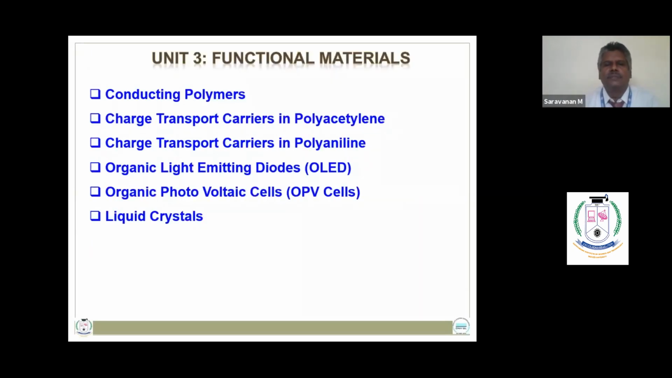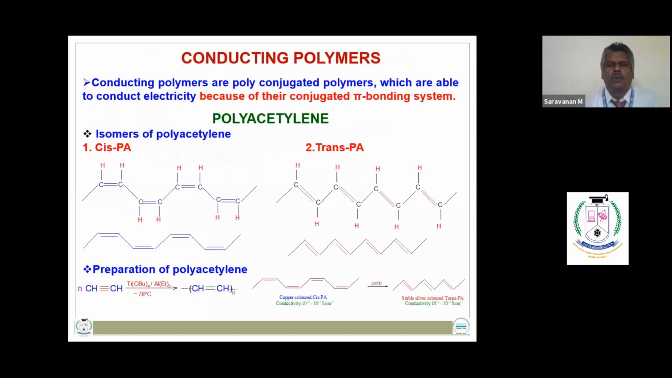Unit 3 is functional materials, in which you are learning the topics conducting polymers, charge transport carriers in polyacetylene, charge transport carriers in polyaniline, organic light emitting diodes, organic photovoltaics, and liquid crystals. What are conducting polymers? Those polymers which conduct electricity because of their conjugated pi bonding systems are known as conducting polymers. Examples of conducting polymers are polyacetylene and polyaniline.